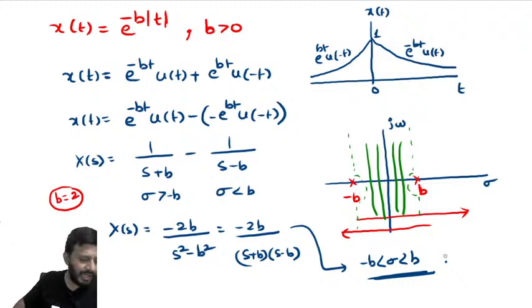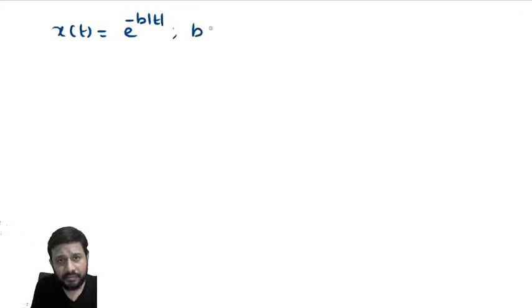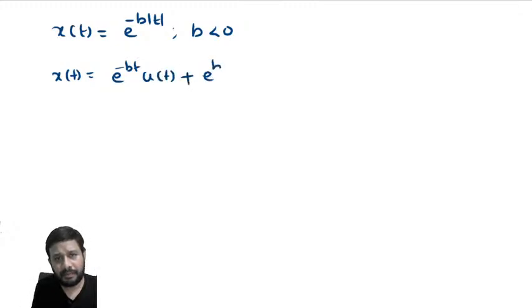In exam they may ask like this: what happens if b less than 0? Here I said b greater than 0. Let's analyze. X of t is equal to the same e power minus b mod t. If I take b less than 0, what will happen? First of all, try to expand this one. This is e power minus bt u of t plus e power bt u of minus t. This is the expansion.